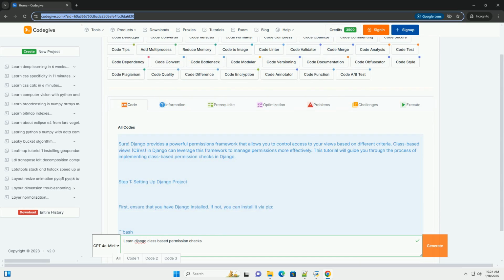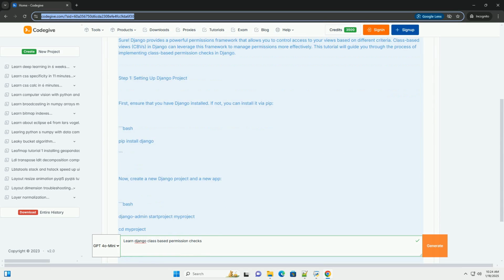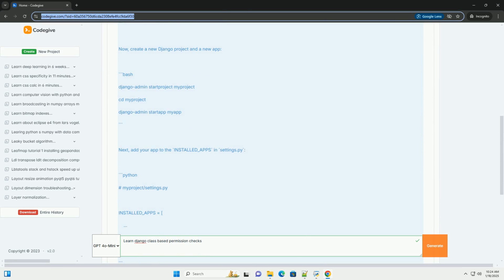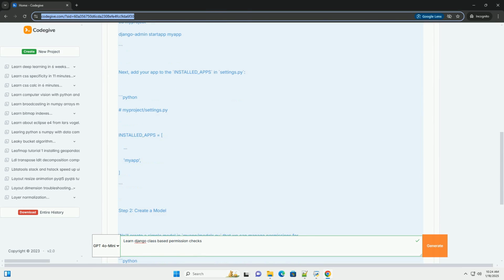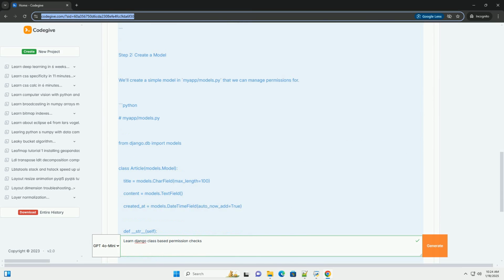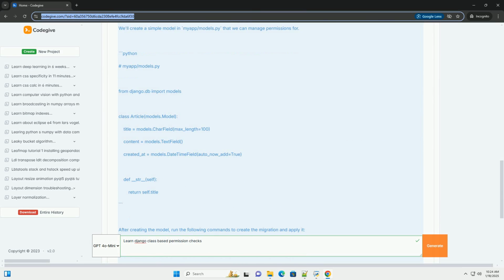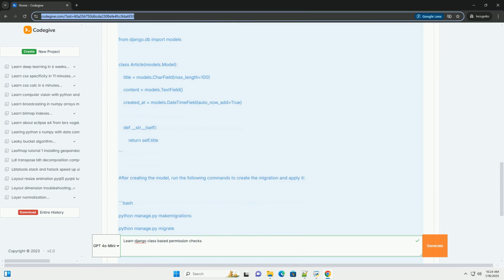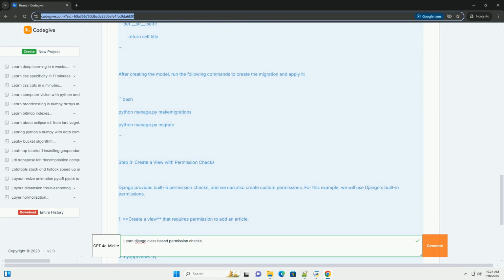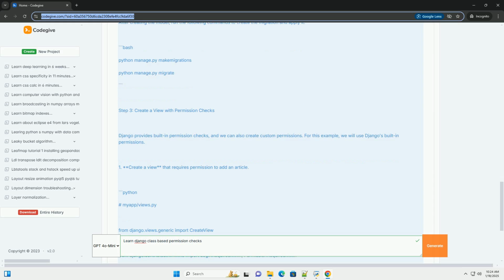Sure. Django provides a powerful permissions framework that allows you to control access to your views based on different criteria. Class-based views, CBVs, in Django can leverage this framework to manage permissions more effectively. This tutorial will guide you through the process of implementing class-based permission checks in Django.